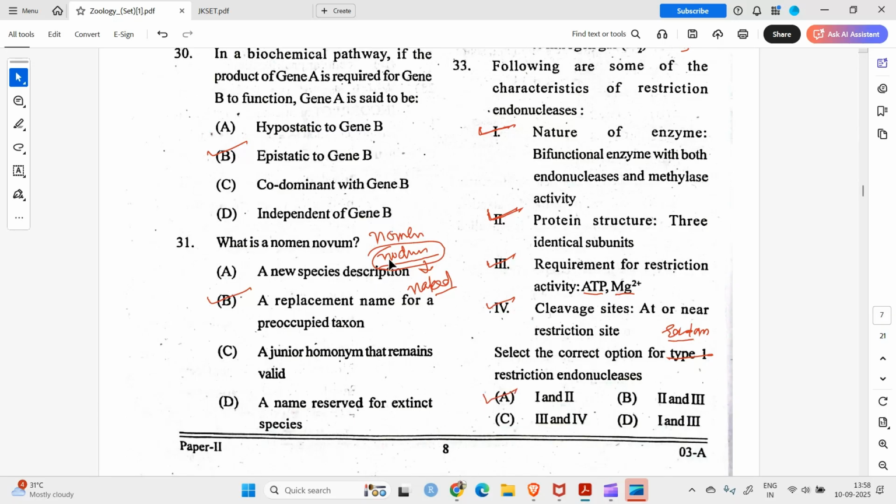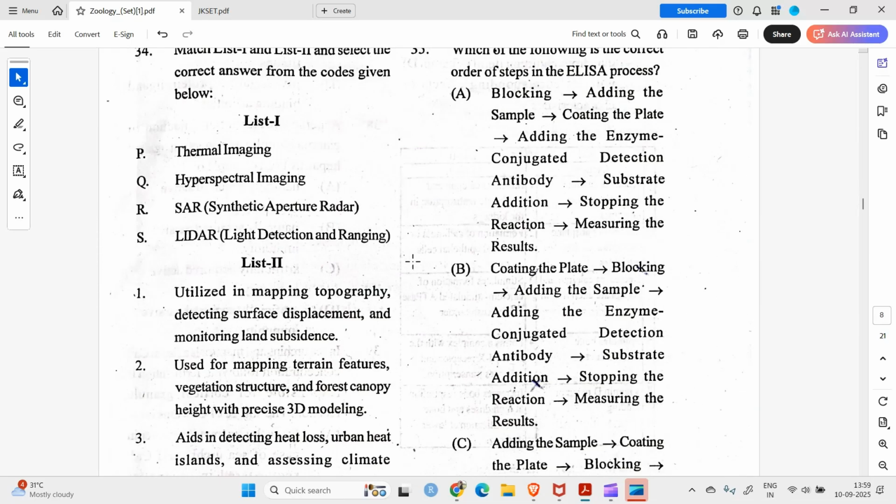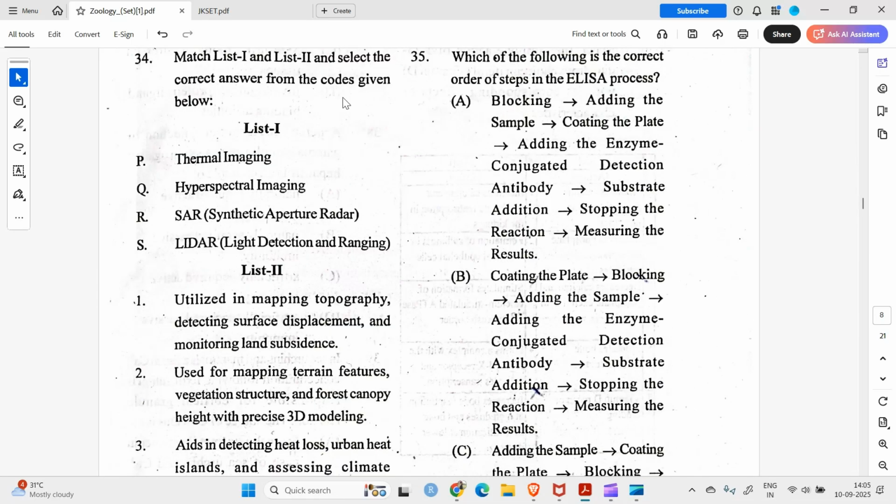Okay. Going to question number 34. Question number 34 says match list 1 and list 2 and select the correct answer from the codes given below. So you have two lists and you have to match these techniques with their utilization. So thermal imaging. Thermal imaging is used in, okay, heat loss. So heat loss means it is related to thermal.